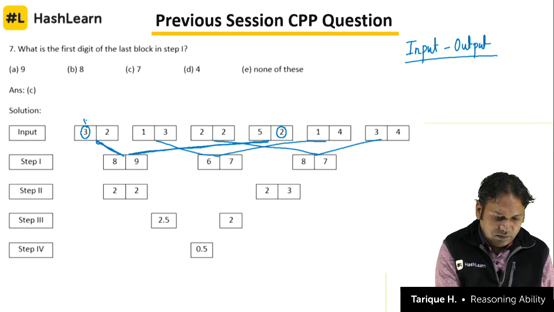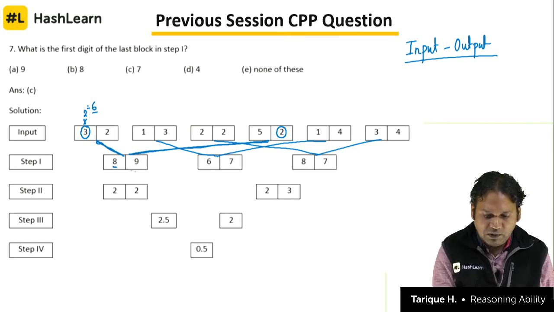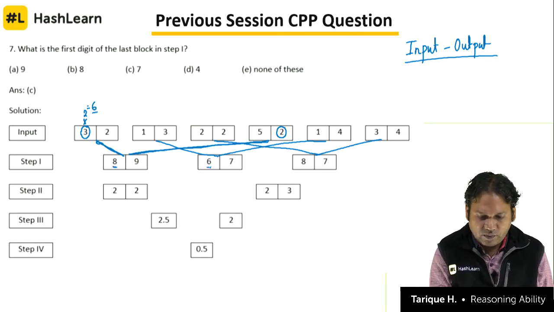Double of 3 is 6, and if you add 6 and 2 you get 8. Now see if the same logic is there for 6 here or not.